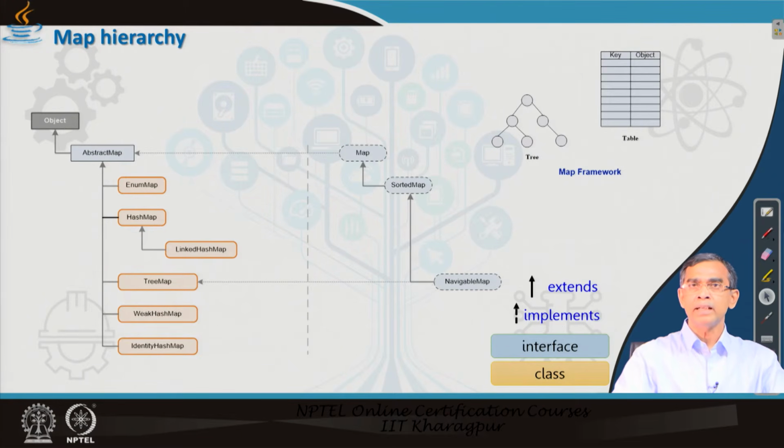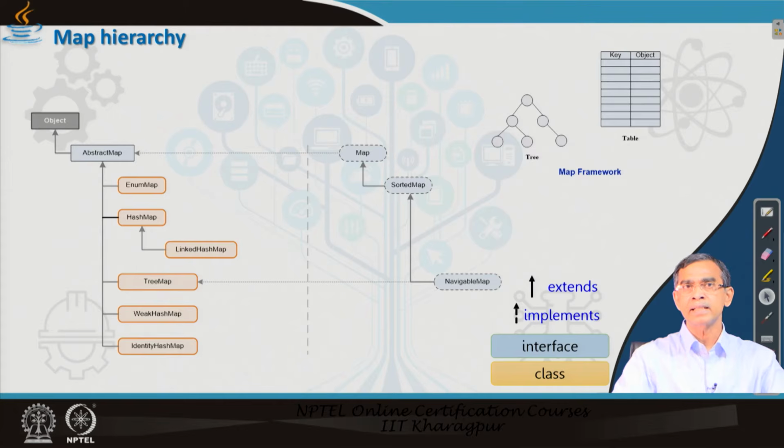Now, as you know, all the interfaces need to be implemented. So, for the implementation of all those interfaces, Java supports in java.util several classes, out of which AbstractMap is an abstract class, and there are several real classes like EnumMap, HashMap, LinkedHashMap, TreeMap, and some less important ones from the programmer's utility point of view, called WeakHashMap and IdentityHashMap.